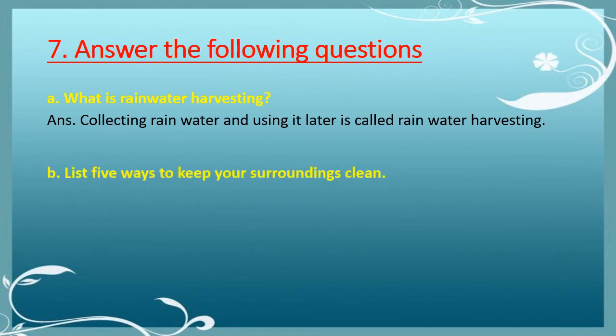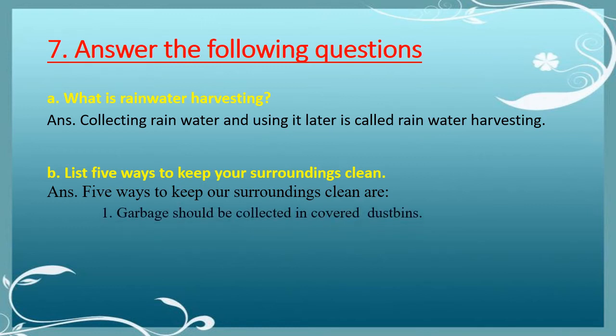Part B. List 5 ways to keep your surroundings clean. So the answer is, 5 ways to keep our surroundings clean are: number 1, garbage should be collected in covered dustbins. Number 2, never spit in the open because spit attracts germs. Number 3, never urinate or defecate in the open.